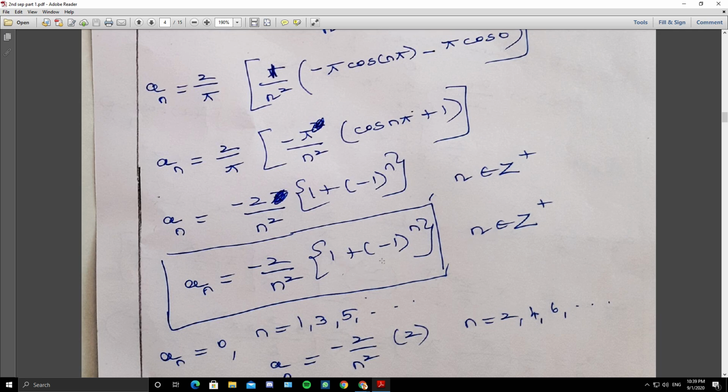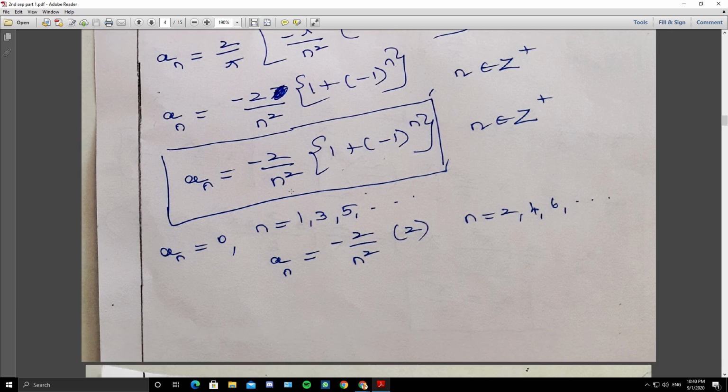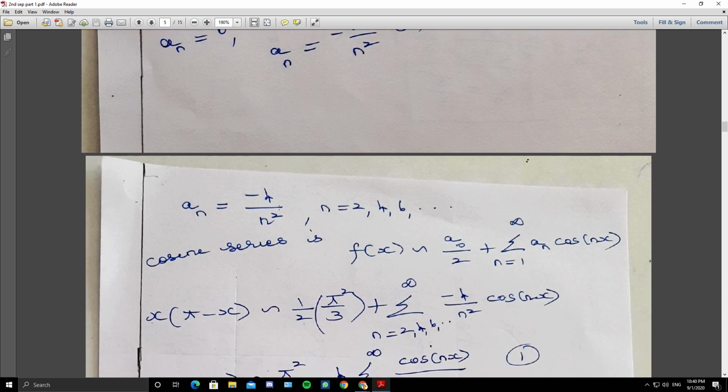Whenever you have this combination, 1 plus or minus (minus 1) whole power n, you should discuss the odd and even cases. When n is odd, this bracket term is 0; 1 minus 1 is 0. When n is even, minus 1 whole to the power of an even number is 1, so 1 plus 1 is 2. So when n is even, the bracket term is 2, and when n is odd, the bracket term is 0. So a_n is minus 2 by n square into 2 when n is an even integer. So a_n is minus 4 by n square when n is even.